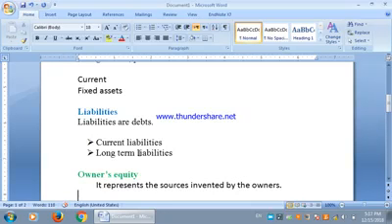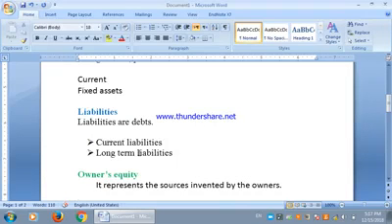Those liabilities which usually mature in 1 year or less are treated as current liabilities, while those which take more than 1 year to be repaid are known as long-term liabilities.